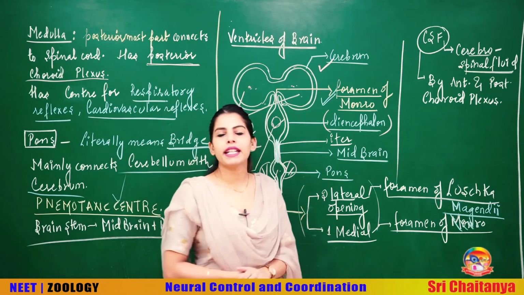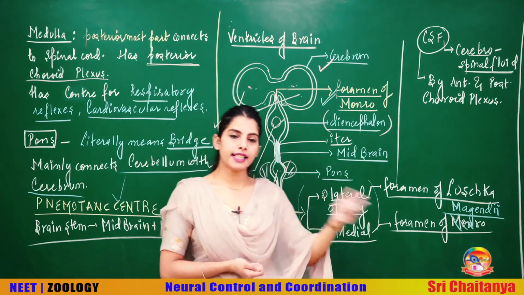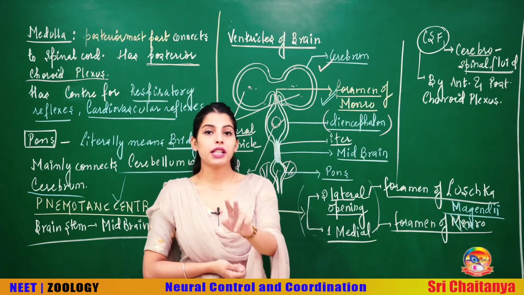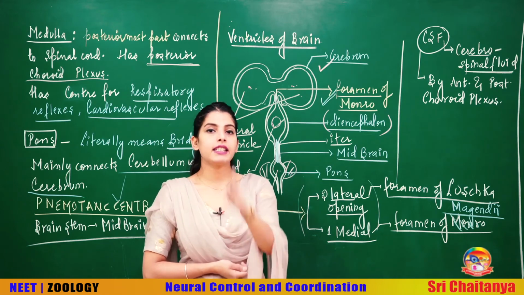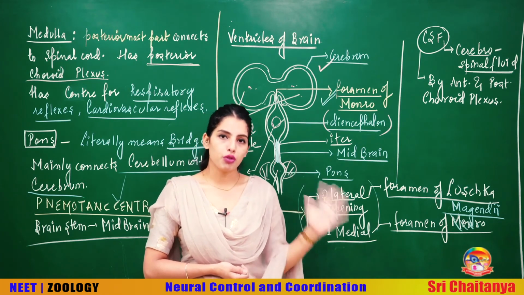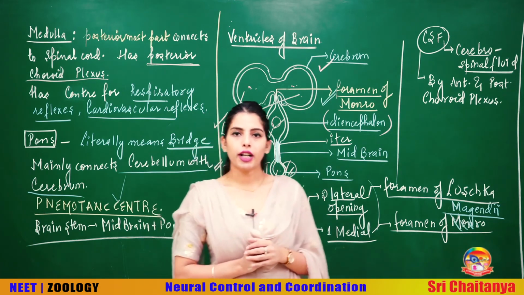The medial opening is called foramen of Magendie, beta. Don't get confused between Monro and Magendie. See, I have also written it wrongly by mistake. Don't confuse it. Foramen of Magendie is the medial opening on the fourth ventricle. The lateral openings are called foramen of Luschka. Through these openings, the CSF is passing into your subarachnoid space.